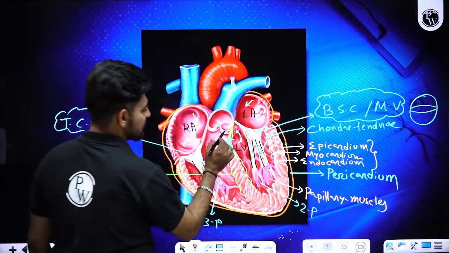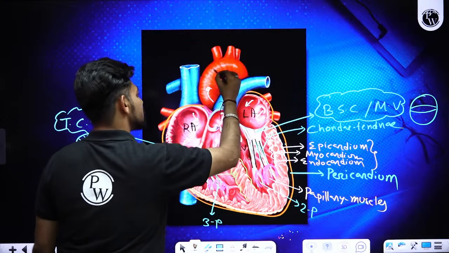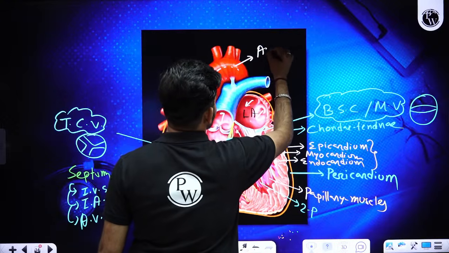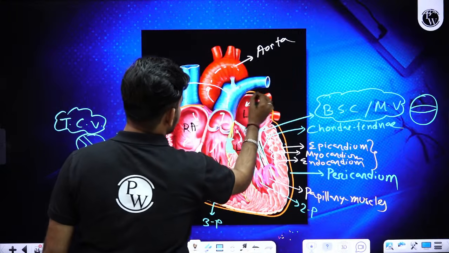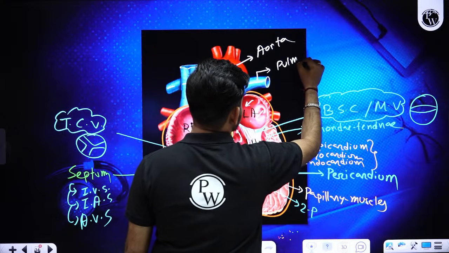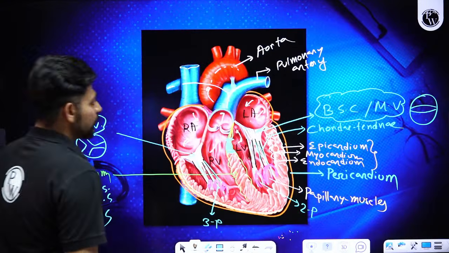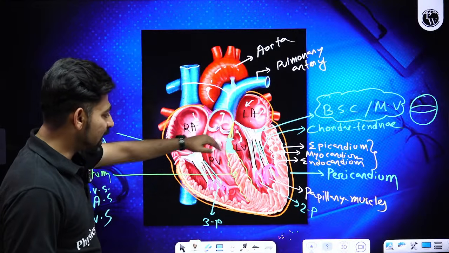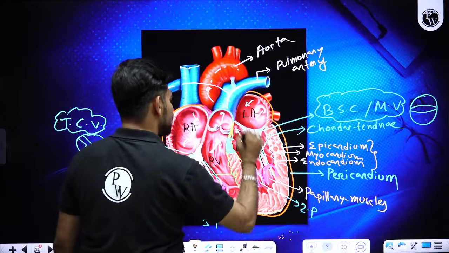Now let's check the entry point of these arteries. So this C or J-shaped artery, that is called the aorta or the systemic artery, and the blue T-shaped artery, that is called the pulmonary artery. The opening of pulmonary artery is at the edge of right ventricle, and the opening of this aorta is at the edge of this left ventricle.